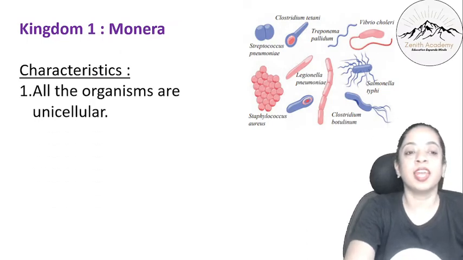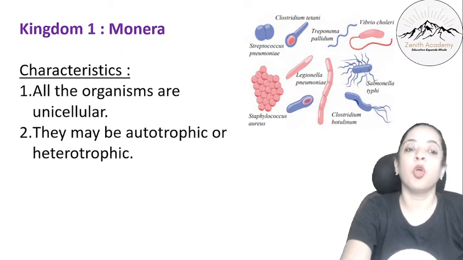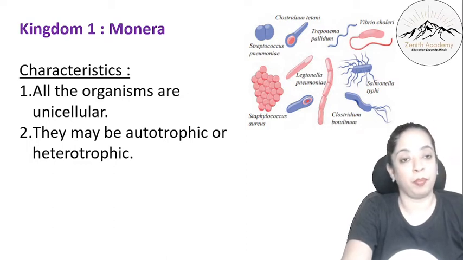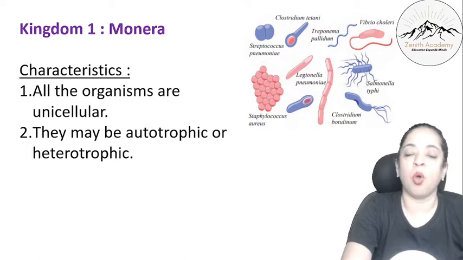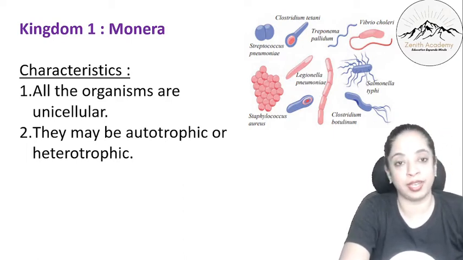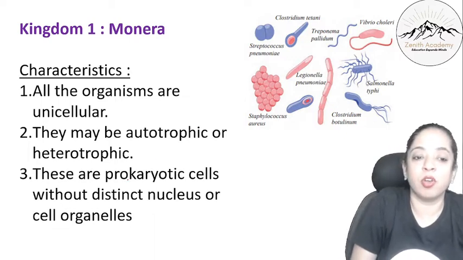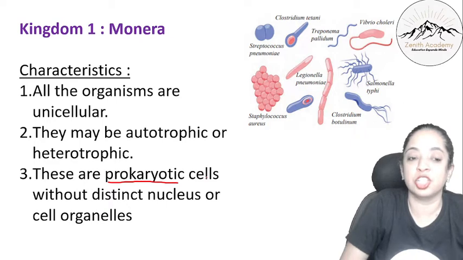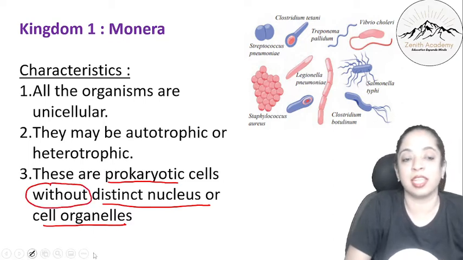So the first character is all the organisms are unicellular. Then they may be autotrophic or heterotrophic. Now they can prepare their own food. They may be autotrophic or heterotrophic, that is obtain the nutrition from some other organism. Then they are prokaryotic cells. We already know prokaryotic cells, ancient cells, are without distinct nucleus or cell organelles.